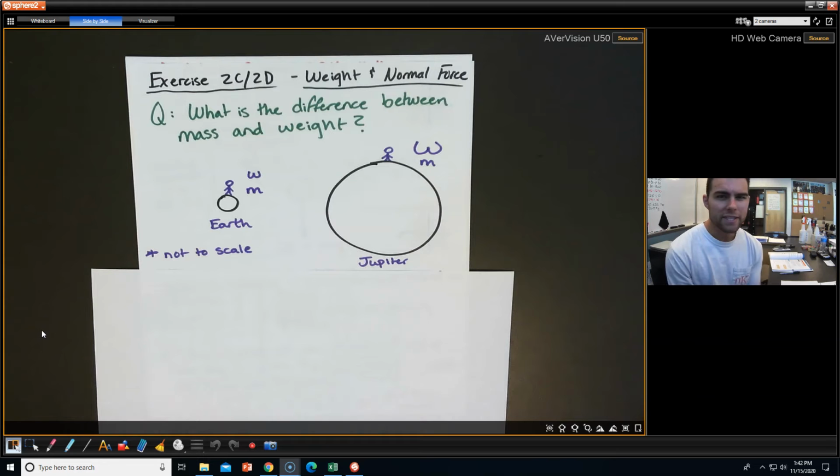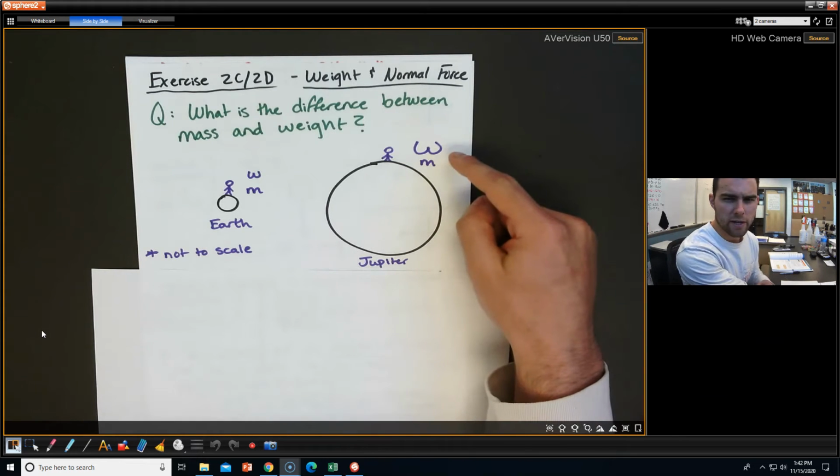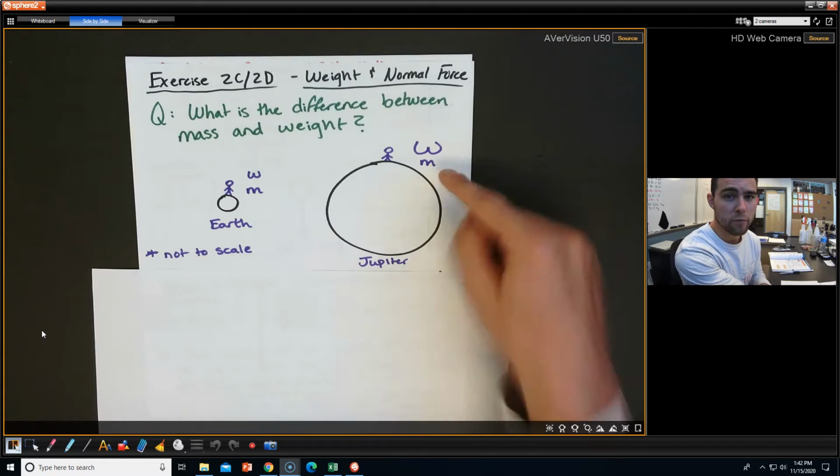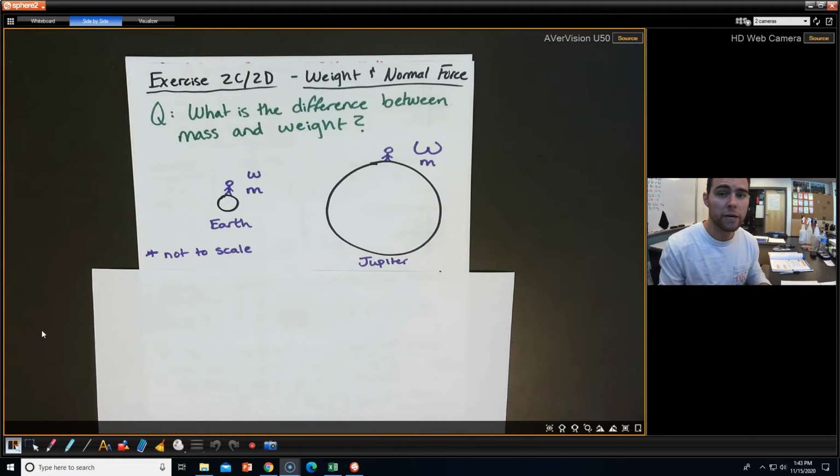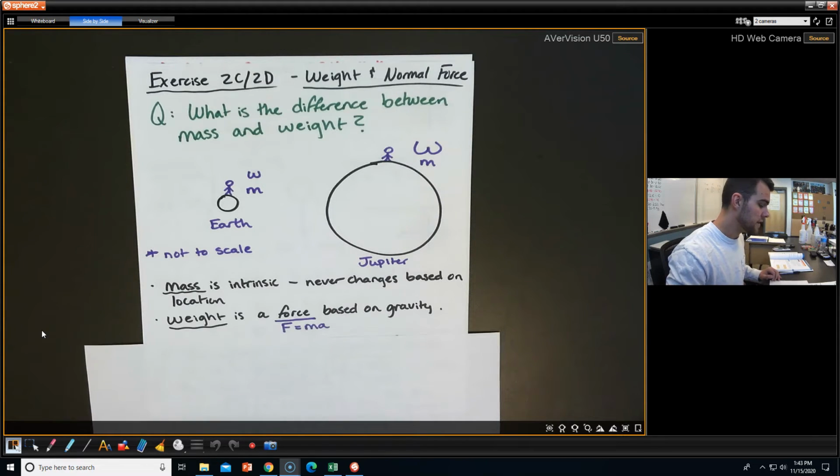And since weight is a force, and it's getting bigger on Jupiter, but the mass is staying the same, well, the only culprit is the acceleration must be changing. And in fact, that is what's going on. We're going to talk about that very quickly here. So mass is intrinsic, never changes on location, but weight is a force, and it is based on gravity.